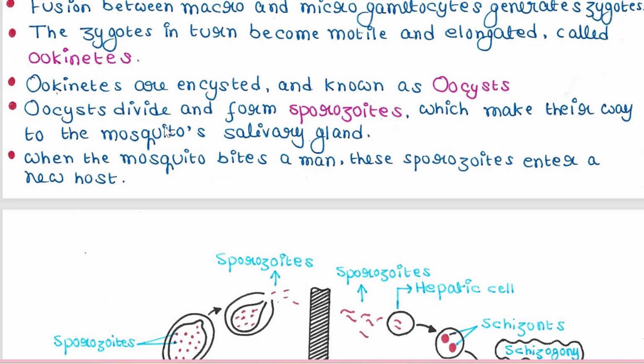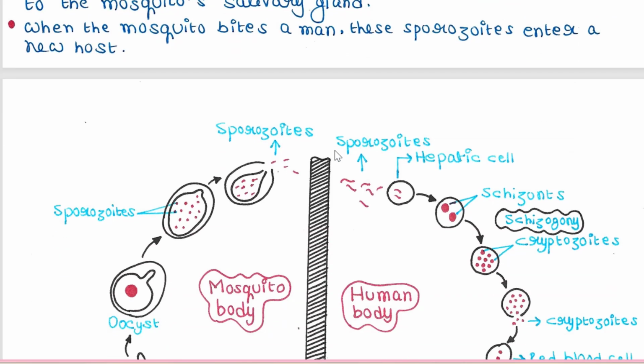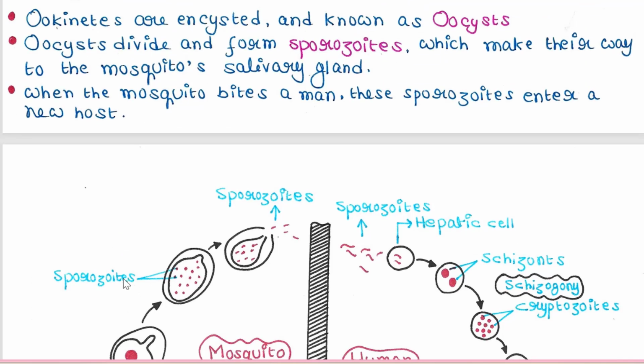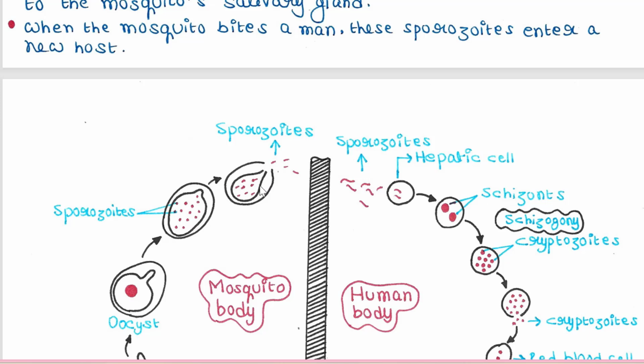Fine. Oocysts divide and form sporozoites which make their way to the mosquito's salivary gland. Now this divides and many progeny cells are there. They are called sporozoites. And the sporozoites now reach the mosquito's salivary gland. When the mosquito bites a man, these sporozoites enter a new host. So these sporozoites will now come into the human body if this mosquito bites the person, and the cycle gets repeated in this way.